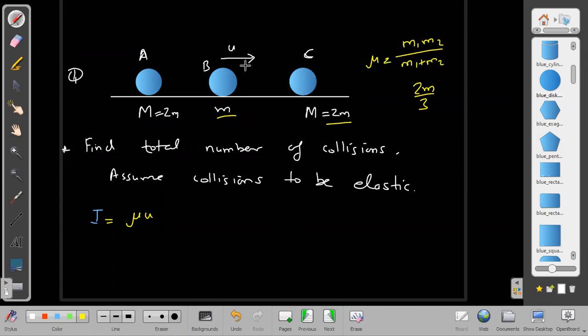And here I am talking about b and c, because these are colliding. Whichever are colliding, I will take mu for them. If A is a different mass, then I will take a separate mu value for this. Then there will be 2 mu values. Okay, I can take two at a time. Then I will be getting mu into u into 1 plus e. That is the impulse, and that impulse is equal to mass into velocity.